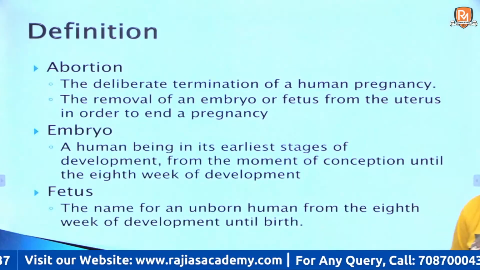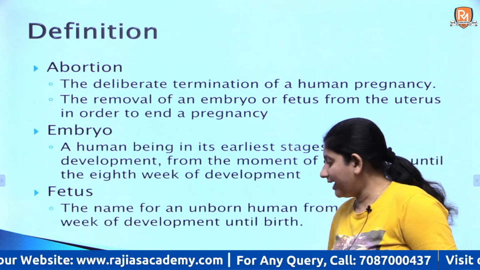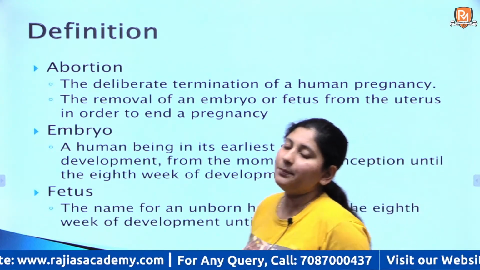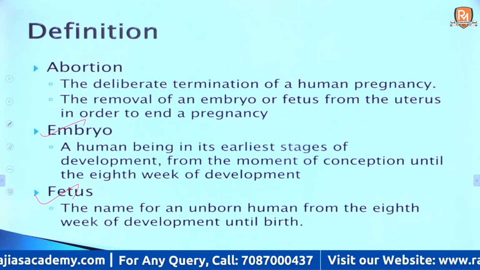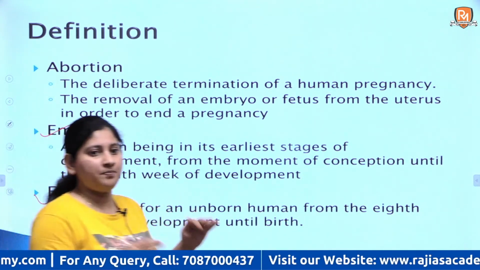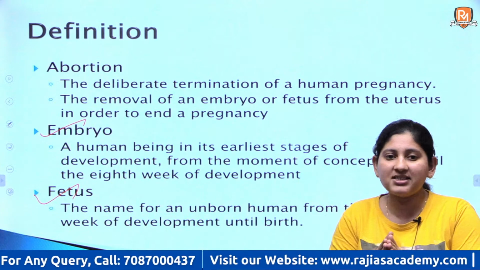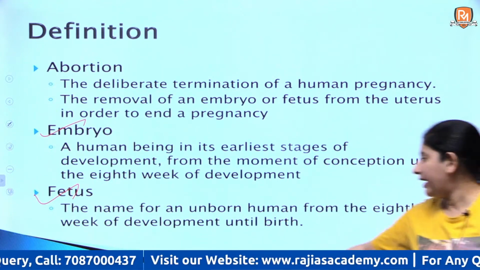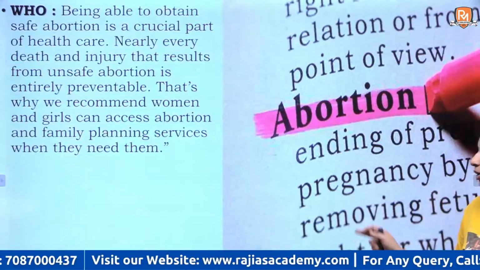Now, first of all, let's see what abortion is. Abortion refers to deliberately terminating your pregnancy. Pregnancy comprises two terms. First is your embryo and second is your fetus. Embryo is when you have conceived, your baby is in the earliest development phase, and it is before 8 weeks, right? Fetus is post 8 weeks of development till it takes the complete human form, right?